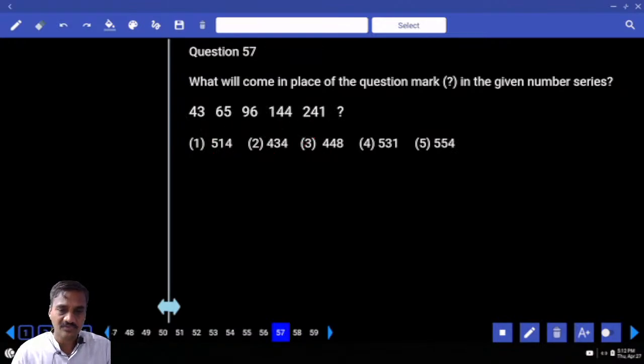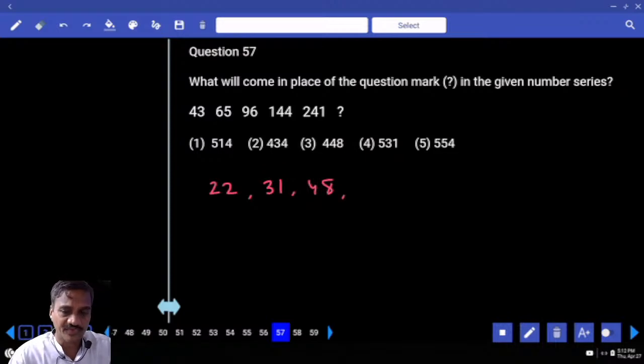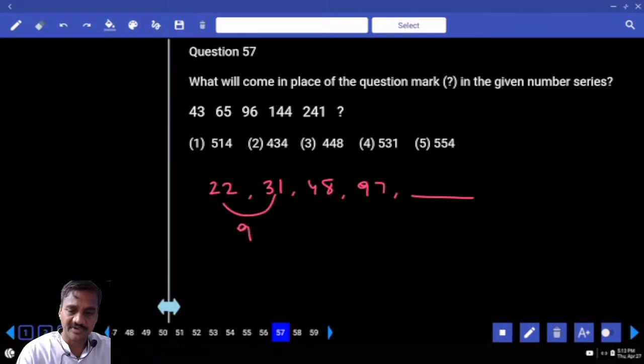Then 57. 43, 65. What is the answer? 43 and 65, the difference is 22. 65 and 96, 31. Next one, 96 and 144, 48. Then 144 and 241, 97. And there you go. Then again 22 and 31, the difference is 9. 31 and 48, the difference is 17. And 48 and 97, the difference is 49.